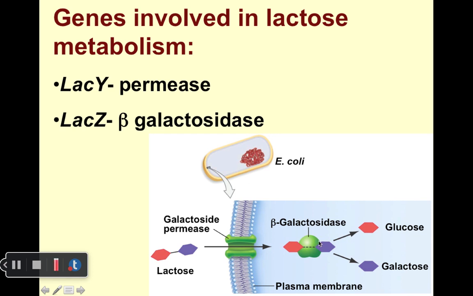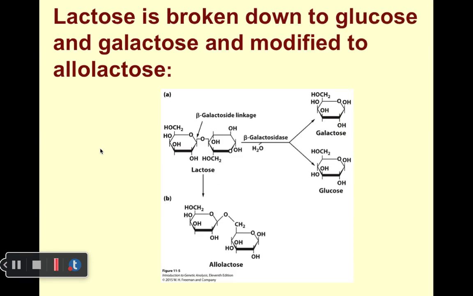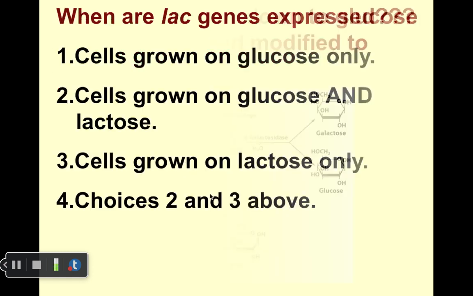Once inside the cell, lactose is broken down by an enzyme, beta-galactosidase, into two individual sugar molecules, namely glucose and galactose. So that enzyme, beta-galactosidase, is coded by the gene LAC-Z. So we're going to be focused on the expression of these two genes, the LAC-Z and the LAC-Y, again being expressed when lactose is present, but not expressed when lactose is not present. So I also point out that yes, once inside the cell, lactose is broken down into glucose and galactose, but it can also be modified into allolactose, so just another form or another version of lactose.